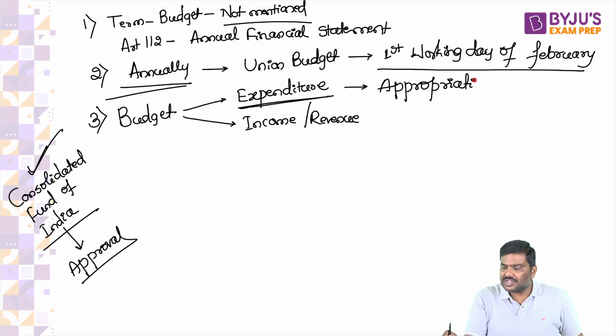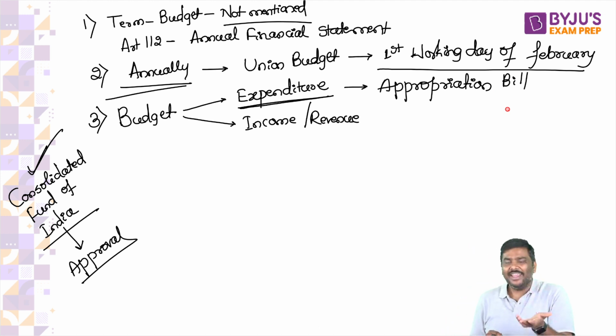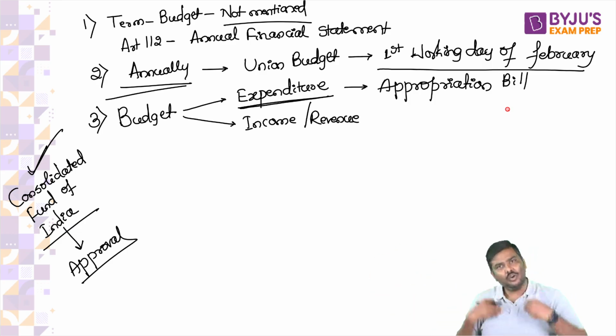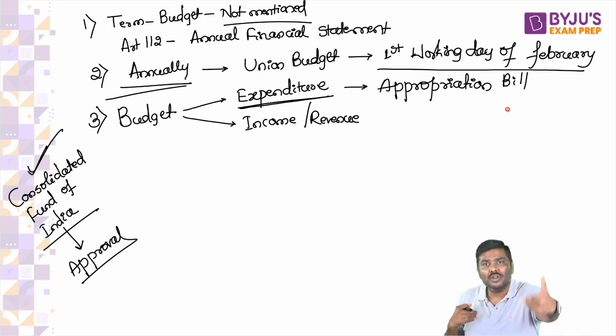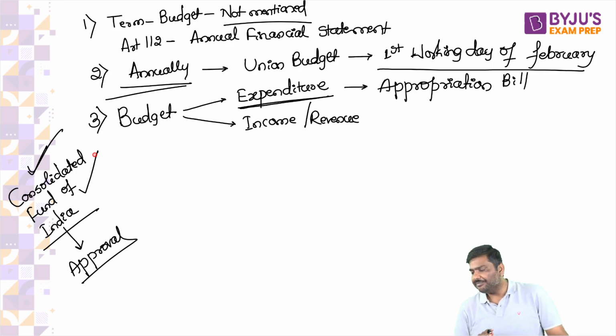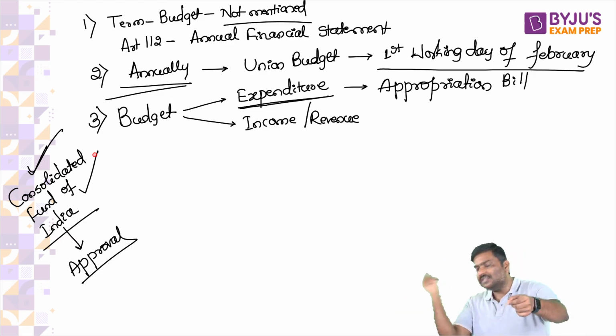Whatever expenditure the government proposes for the next financial year is mentioned in the document called the appropriation bill. Can I say that using the appropriation bill, after getting it passed through Parliament, the Government of India is taking the approval of Parliament to withdraw money from the Consolidated Fund of India? All of you agree?